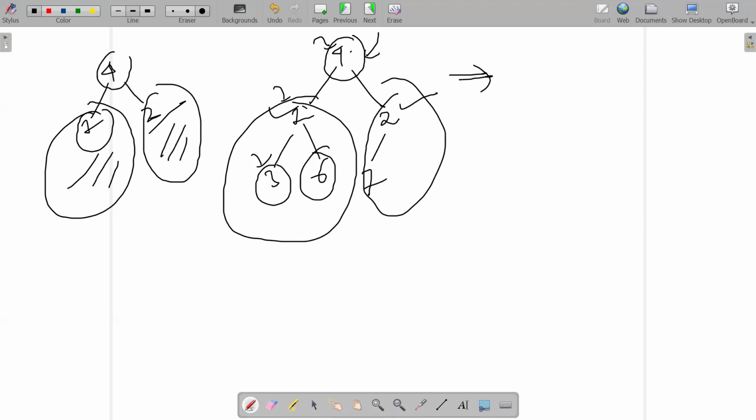So one thing can be there. Either the root would be the minimum, or 1 can be the minimum, or 2 can be the minimum. No other node can be minimum apart from these 3 nodes. All of you agree with me on this?